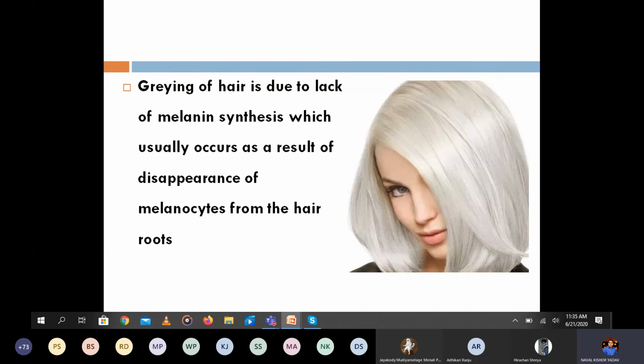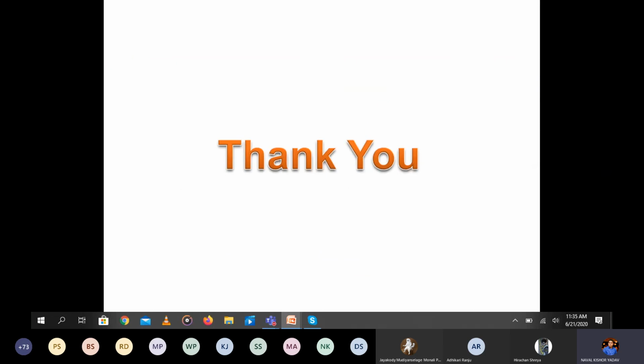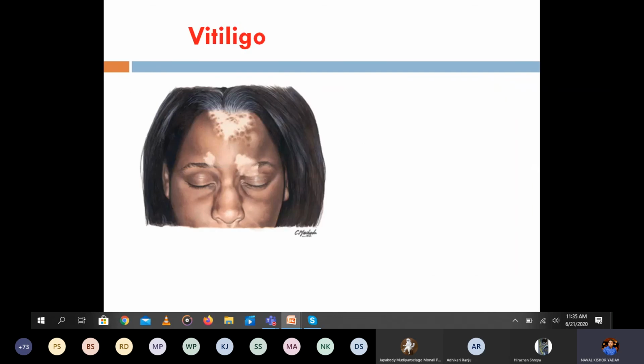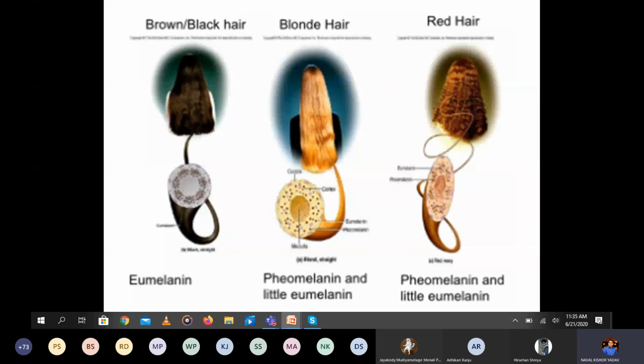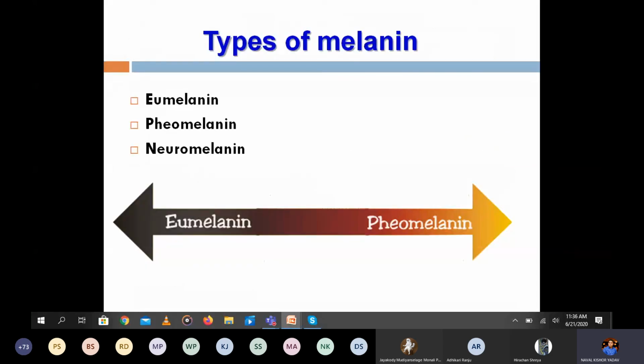Mainly, you can see it in aged Asian people. Even in Nepal and India, in aged people the hair will become white. That is due to a decrease in the number of melanocytes in the hair roots, and due to that there is a deficiency of melanin. So today, this is a very small topic, melanin. If you have any doubt, you can ask. From this, you get 1 or 2 MCQs in the final exam.